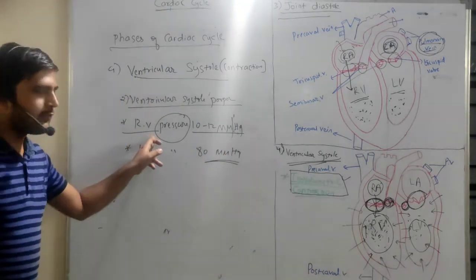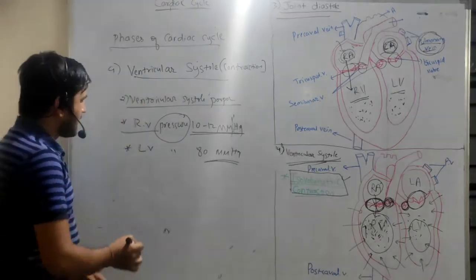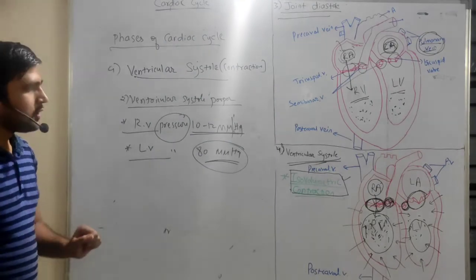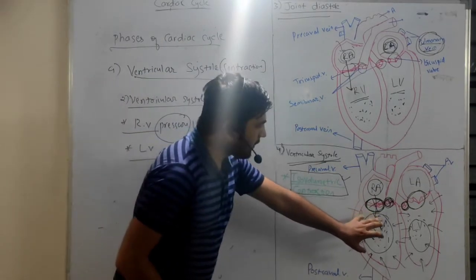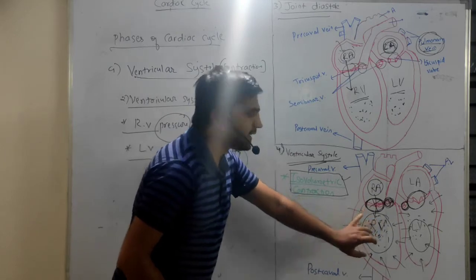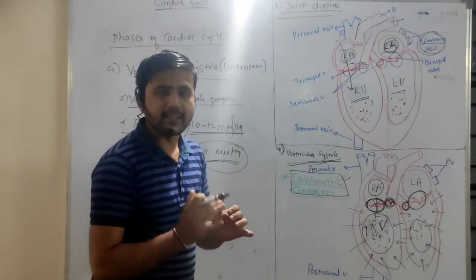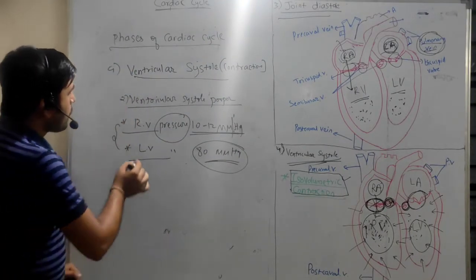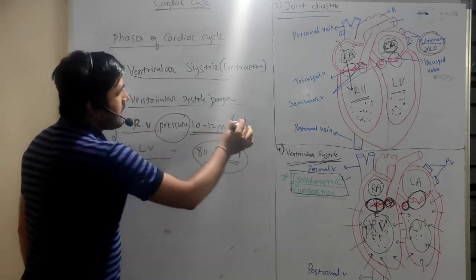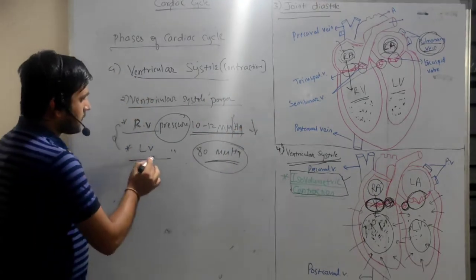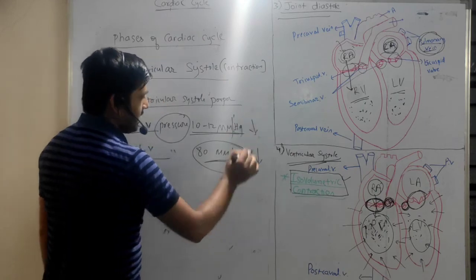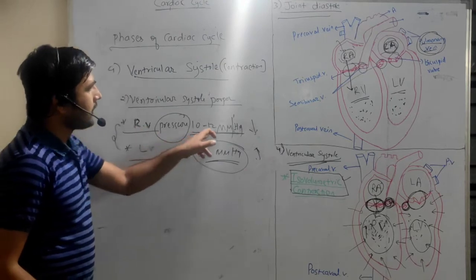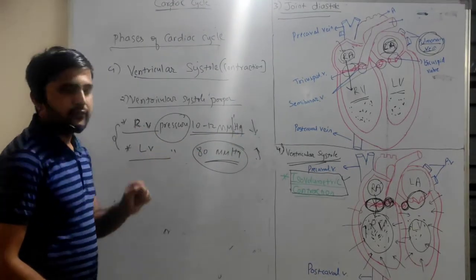So what happens here? The question is why the right ventricle has less pressure as compared to the left ventricle. Why does the right ventricle have less pressure as compared to the left ventricle?